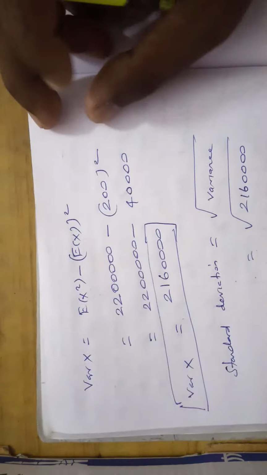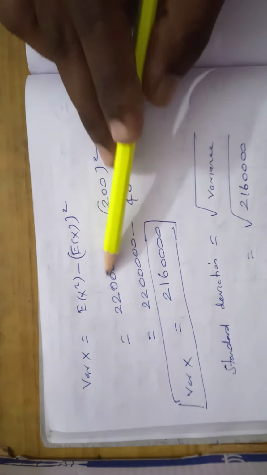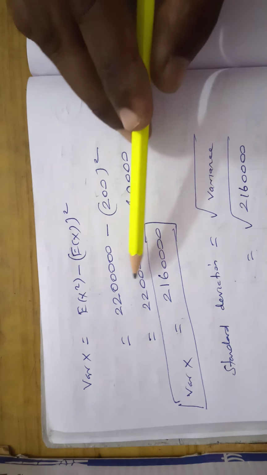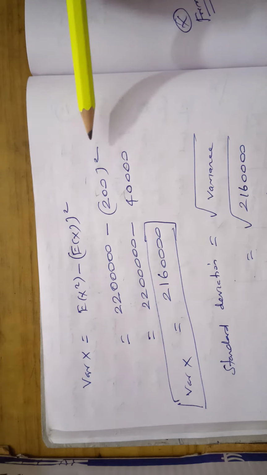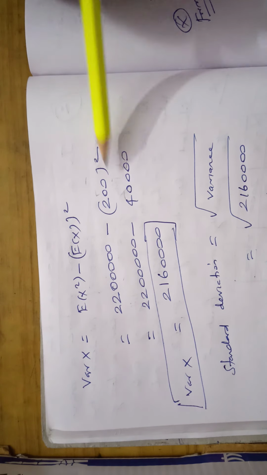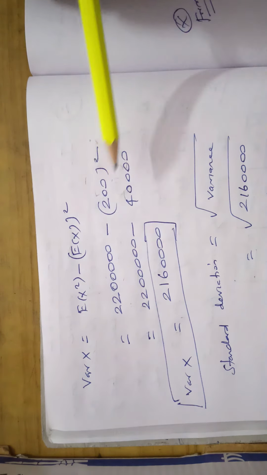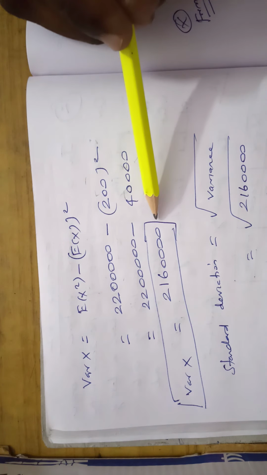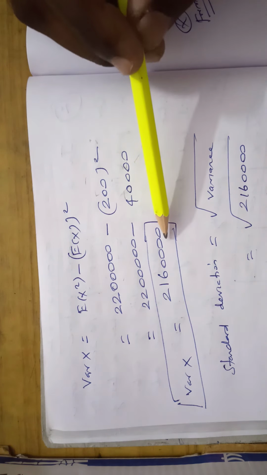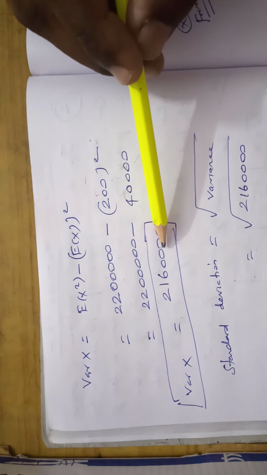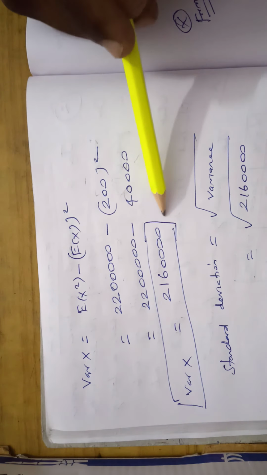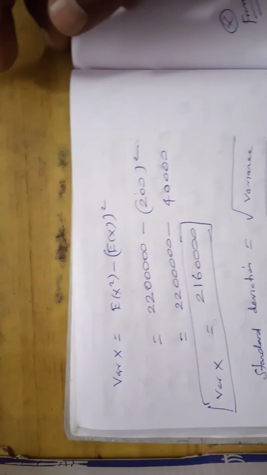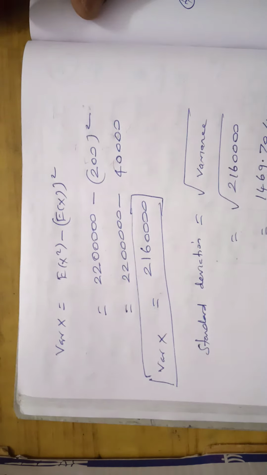So variance of x, the formula is E of x square minus E of x the whole square. So 22 lakhs minus 200 whole square, 22 lakhs minus 40,000, which is equal to 21 lakhs 60,000. This is the variance of x.